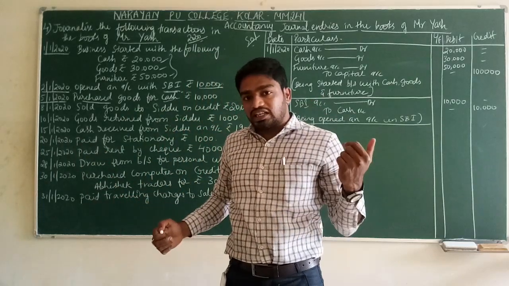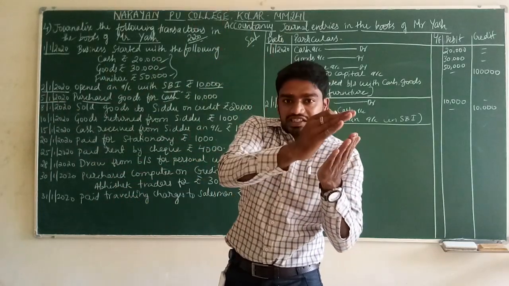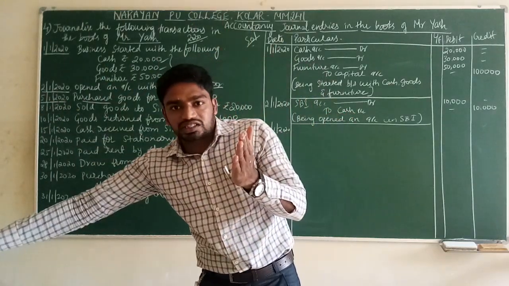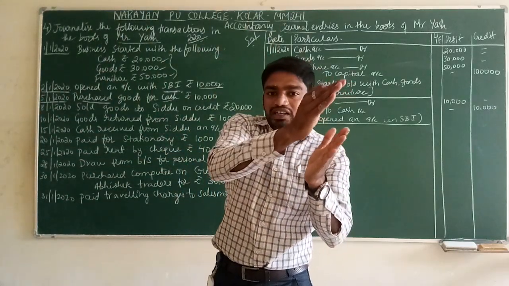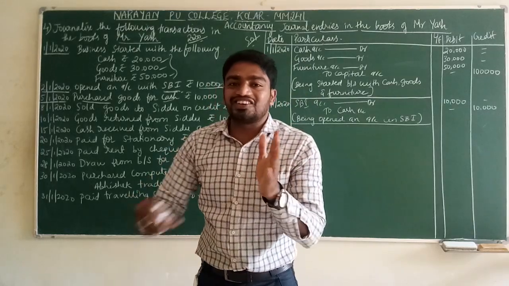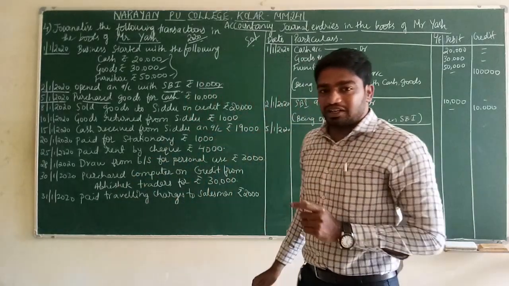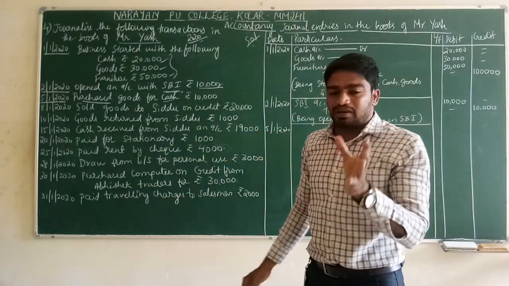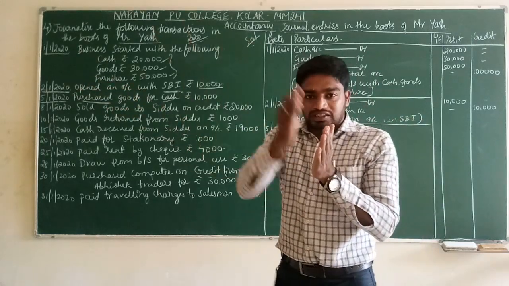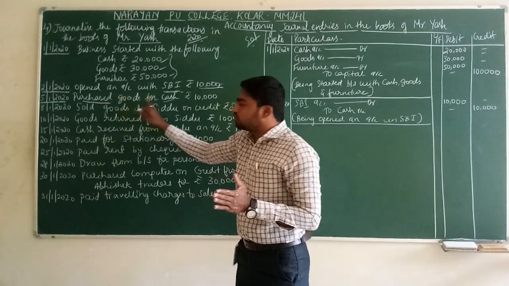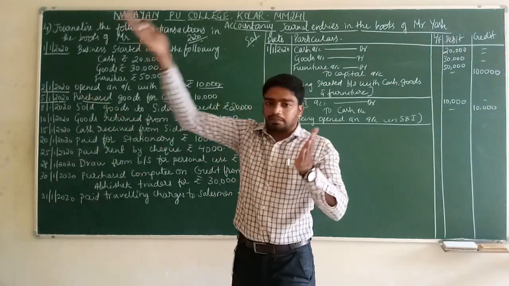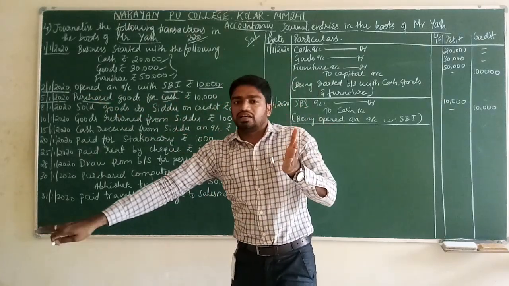So then what will be the journal entry? We are doing purchases and we are giving cash. So the journal entry will be purchases account debit to what? To cash account. Are you remembering it? So very simple and easy. We are doing purchases and we are giving cash. See the journal entry. Purchase the goods for cash.